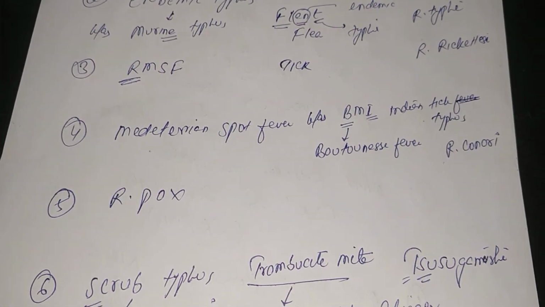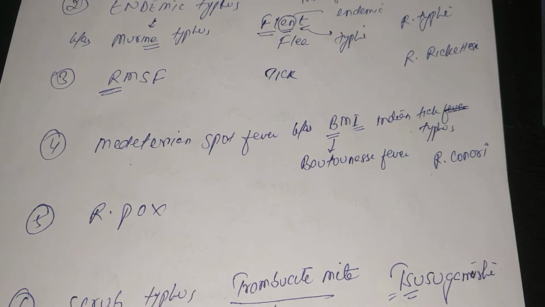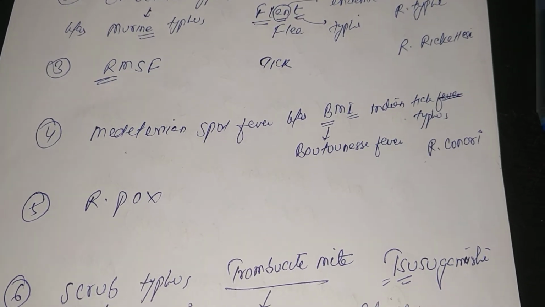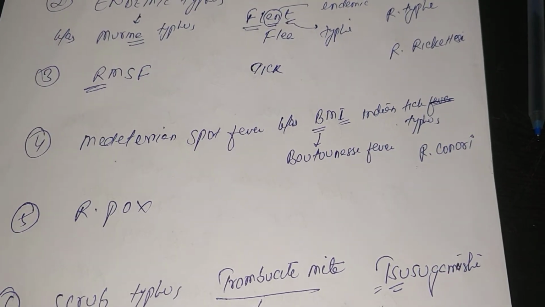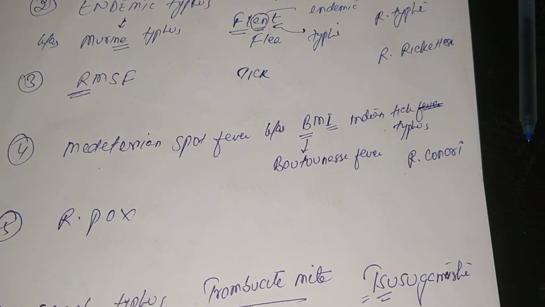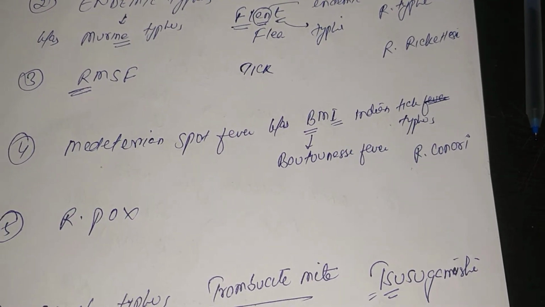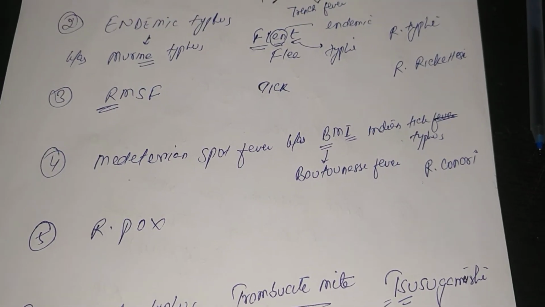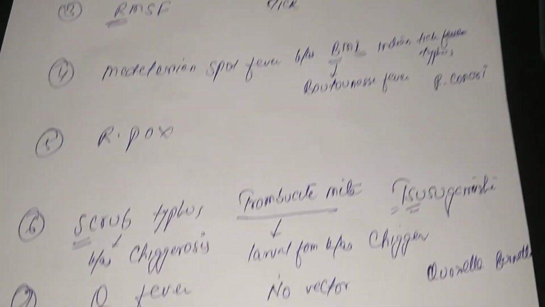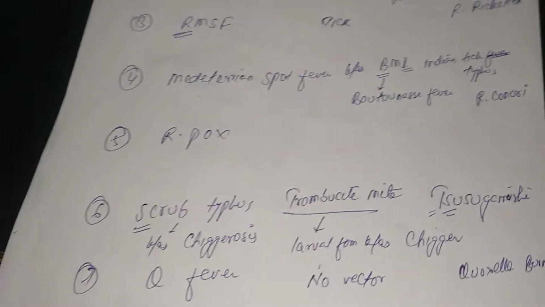Fourth is Mediterranean spotted fever, which is also known as BMI. This is the trick, BMI. B for Boutonneuse fever, M for Mediterranean spotted fever, I for Indian tick typhus. So the vector will be tick. Fifth is rickettsial pox. I will tell you later.